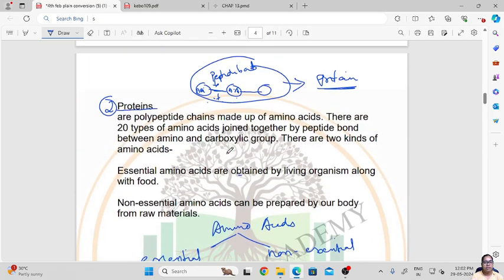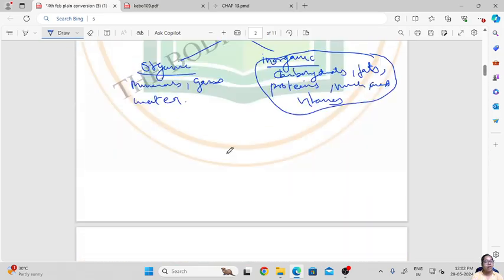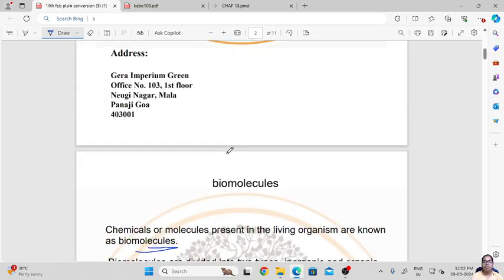So in today's class, what we have learned is what biomolecules are and the different types of biomolecules, that is carbohydrates and proteins.